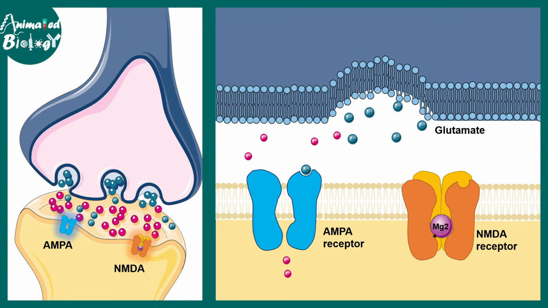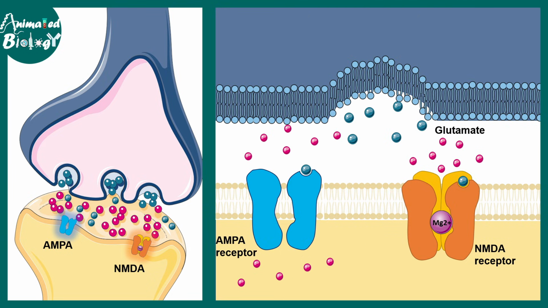Now there are other kinds of glutamate receptors such as NMDA receptors. NMDA receptors have a magnesium block in their pore. So initially glutamate binding is not sufficient to remove the magnesium block, and the ions cannot be influxed through the NMDA receptor.